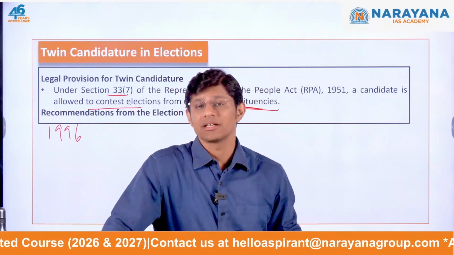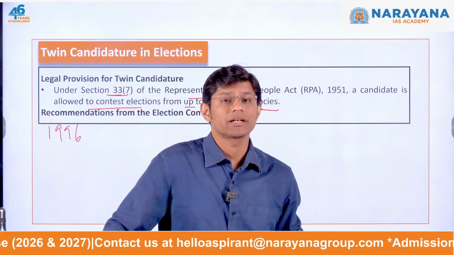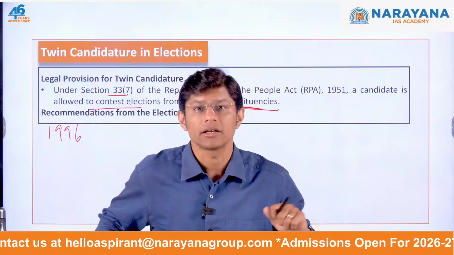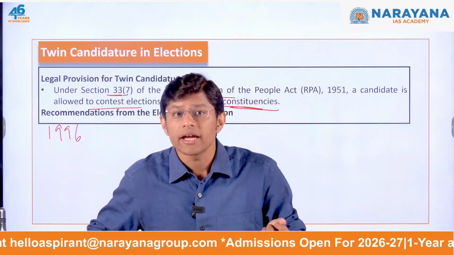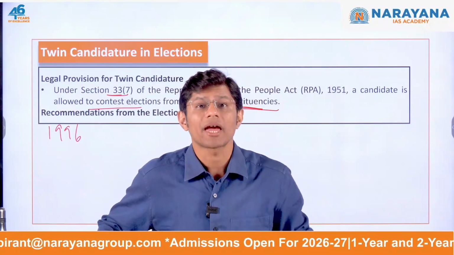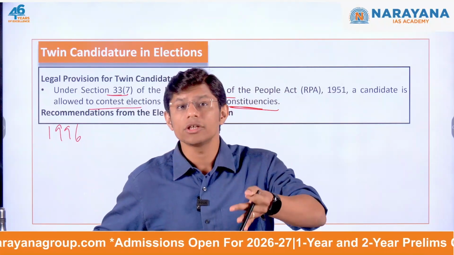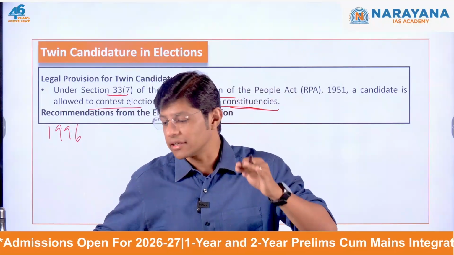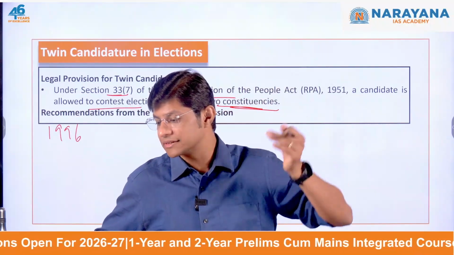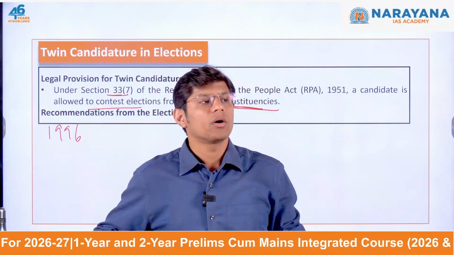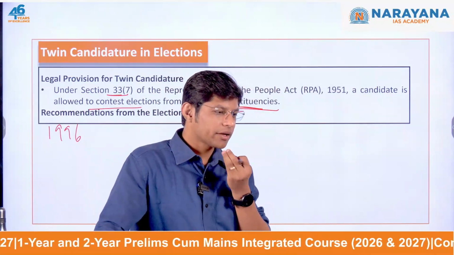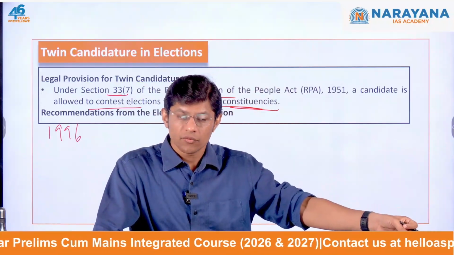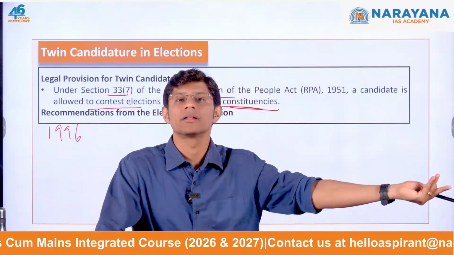Now, there have been many such examples. For example, in the year 1996, Atal Bihari Vajpayee contested from Lucknow as well as Gandhinagar and won from both the seats, but he retained Lucknow. Then in 1999, Sonia Gandhi contested from Raebareli and Amethi. Narendra Modi also, in 2014, contested from Vadodara and Varanasi and he retained Varanasi. And then we have the example of Rahul Gandhi. So given that a candidate can contest from two seats and then has to vacate one, election has to be held again.